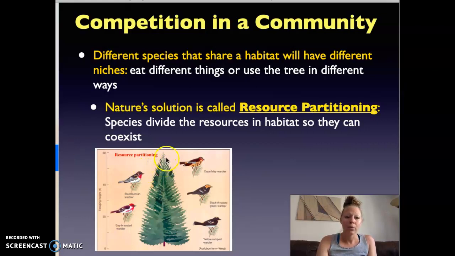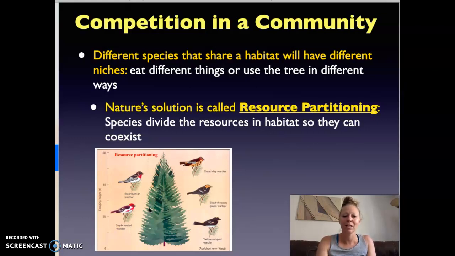There's a famous study by a scientist named MacArthur who studied warblers, and he said, this doesn't make sense. If we have six different warblers living in a coniferous tree, then they should be competing, and one species of warbler should outcompete all of the others, and then there should just be that kind of warbler there. That warbler should eat all of the food and take all of the space.